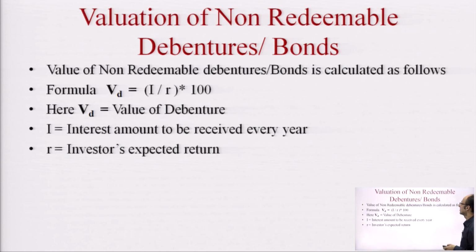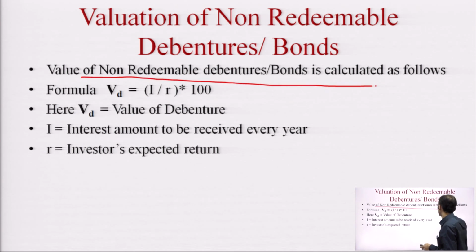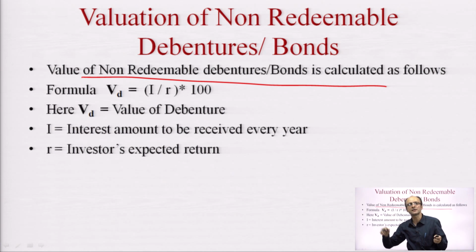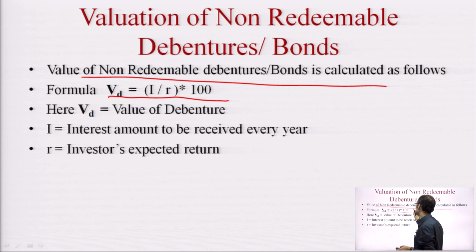Now the second valuation, of non-redeemable debenture. The concept of non-redeemable debenture is that the principal amount is never repaid back to the bondholder. If the principal amount is never repaid back to the bondholder, in such cases the bondholder only gets the interest payment on it annually. So then the formula becomes very simple here. VD is equal to I divided by R.